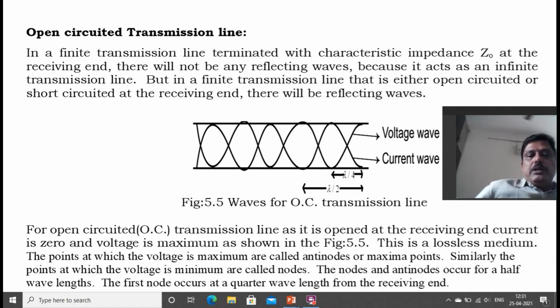For open circuited transmission line, as it is open at the receiving end, current is 0 and voltage is maximum. This is a lossless medium. The points at which the voltage is maximum are called antinodes or maxima points. Similarly, the points at which the voltage is minimum are called nodes. The nodes and antinodes occur every half wavelength. The first node occurs at a quarter wavelength from the receiving end.